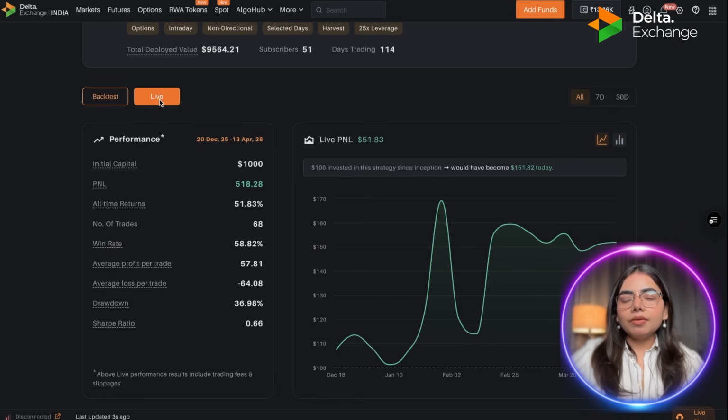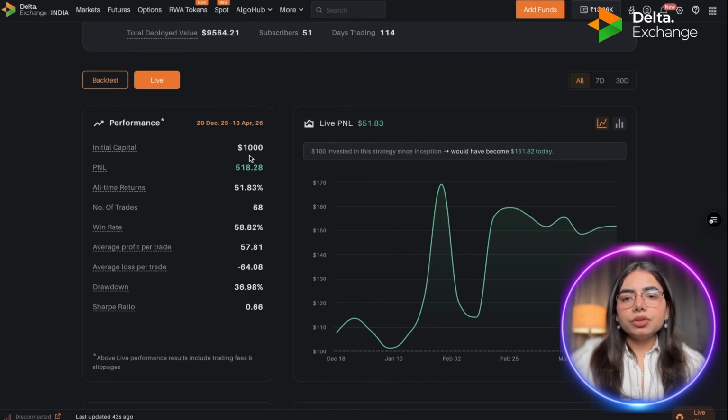Now let's come to the second tab, which is live, to understand the metrics of the strategy. In live, you will analyze the live trades taken by this strategy in the account. Since inception, this strategy has taken several trades, and you can analyze these metrics on the basis of live. The initial capital used in this strategy is $1,000. Over this $1,000, this strategy has made approximately $518. That means if you have invested $1,000, it gives you a return of 51.83%. The number of trades this strategy has taken since inception, or since the date of launch of this strategy, is 68. Win rate is 58.82%, and there are the rest of the other metrics, which are average profit per trade, average loss per trade, drawdown, and Sharpe ratio.